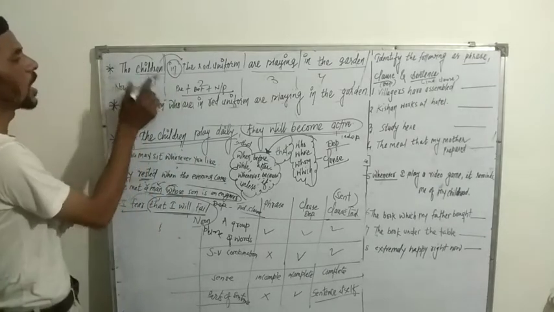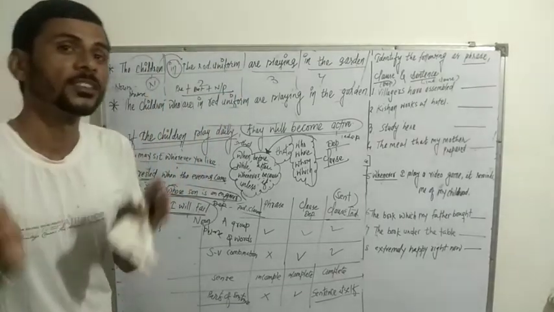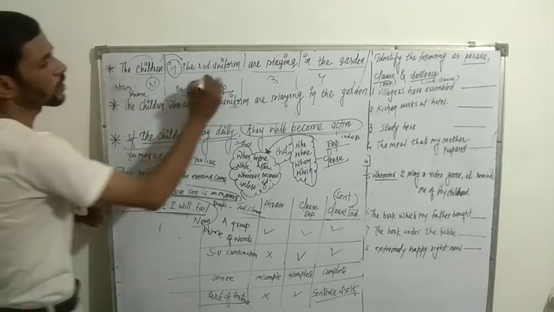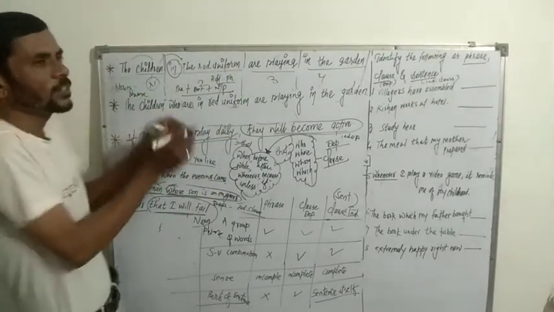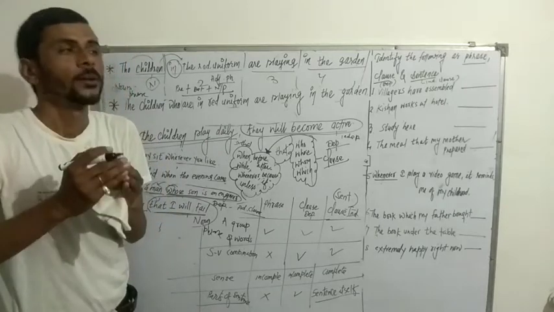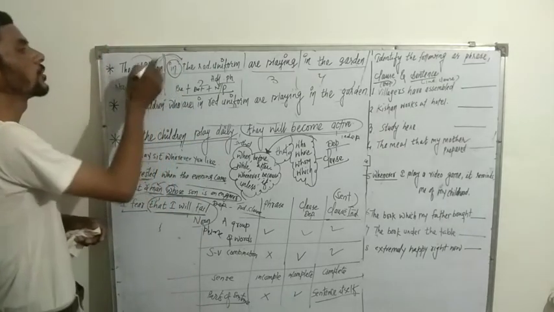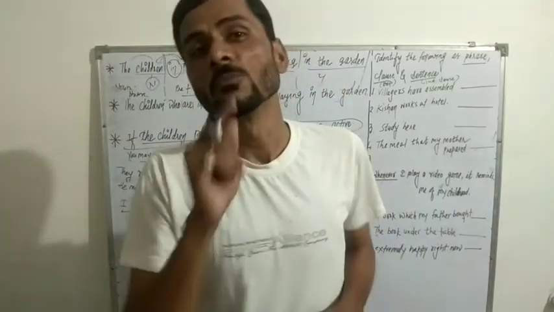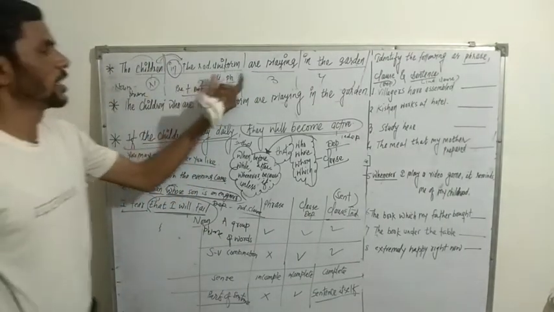So it is based on the noun children. In the red uniform tells about the children, and children is a noun. It means this group of words modifies the noun children. That's why it is an adjective phrase. An adjective phrase is a group of words that gives incomplete sense, but it depends on a noun or pronoun. It means a group of words which modifies a noun or pronoun is called an adjective phrase. So here in the sentence, in the red uniform tells about children. That's why it is an adjective phrase.